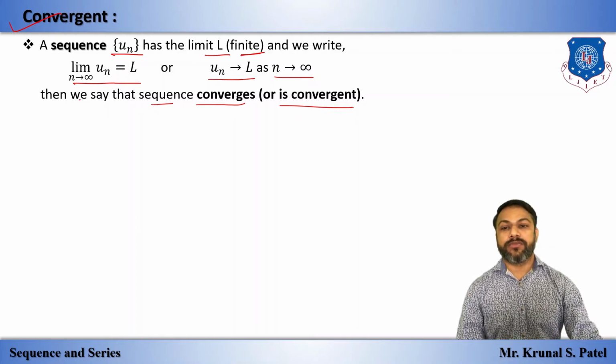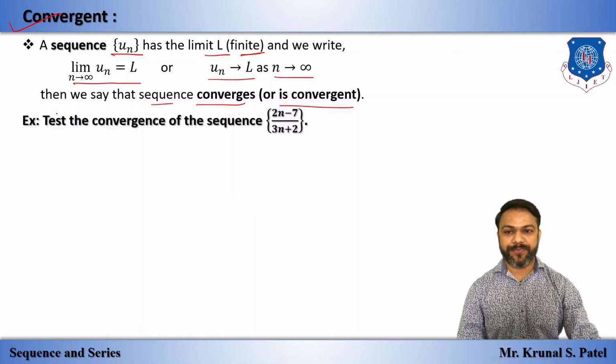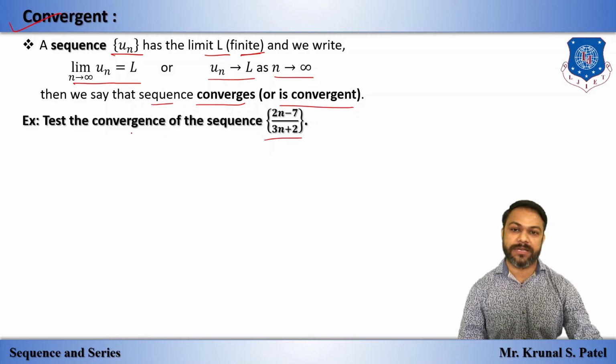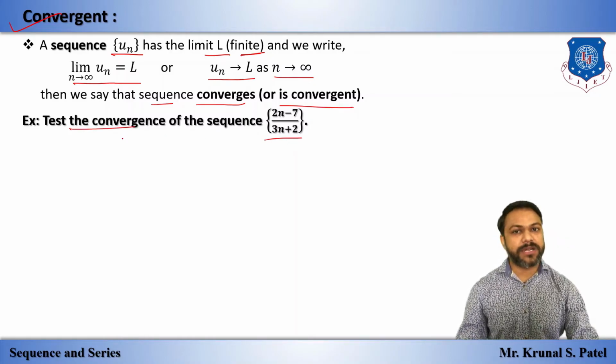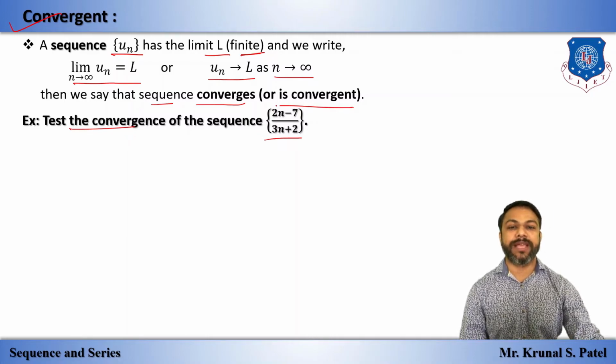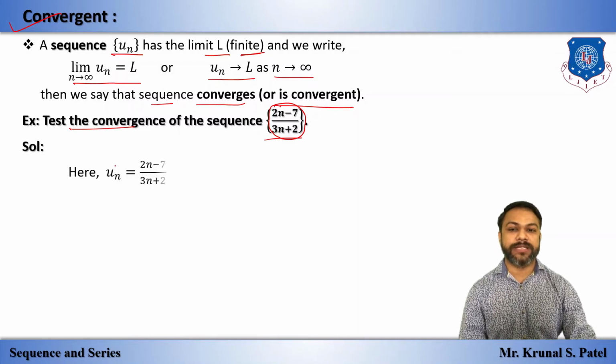For that we have one example. Check the convergence of the sequence. Now we have to check whether this sequence is convergent or divergent. That means we have to check either it is convergent or not. So here this is our un. Solution: un is equal to (2n minus 7) divided by (3n plus 2). We will take the limit of un.